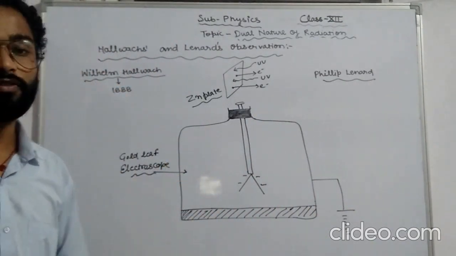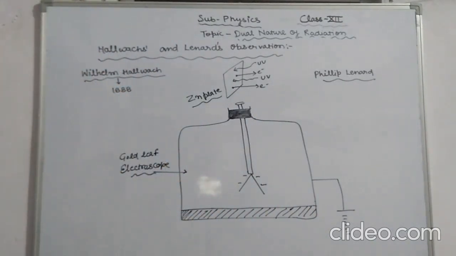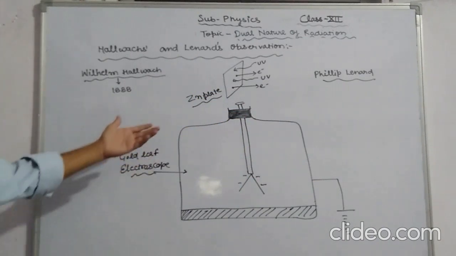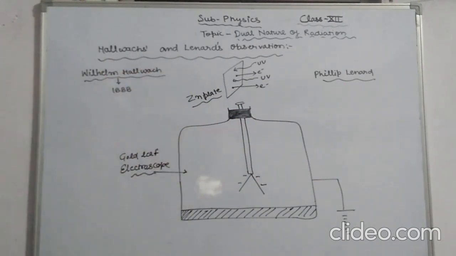Again, I am repeating the observation. According to Wilhelm Hallwachs in 1888, when UV light was thrown on a negatively charged zinc plate, it emitted negatively charged particles. And Philipp Lenard says that when UV light was incident on a metallic electrode, the cathode, the electric current varied in the circuit. This electric current in the circuit increased only when the electrode was exposed to UV light.